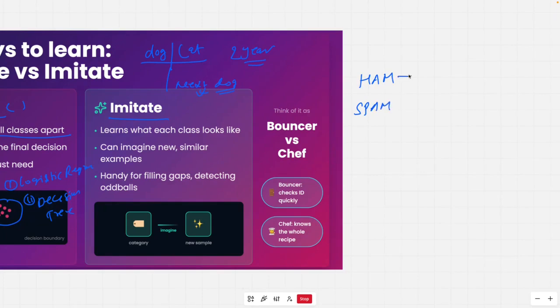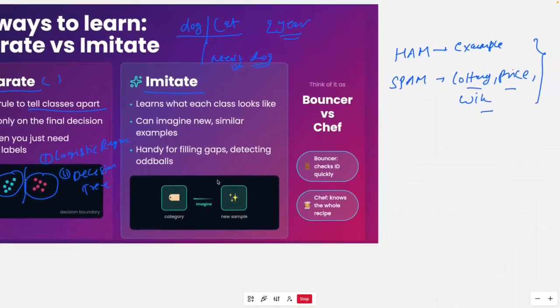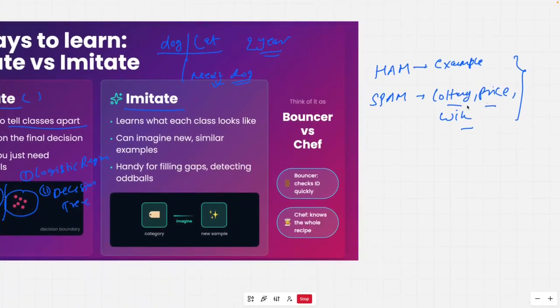If you give a lot of examples of ham and spam, where spam has words like lottery, prize, win, which are common there, and you give a good number of examples to a discriminative model, it will be able to understand based upon the distribution of spam words.